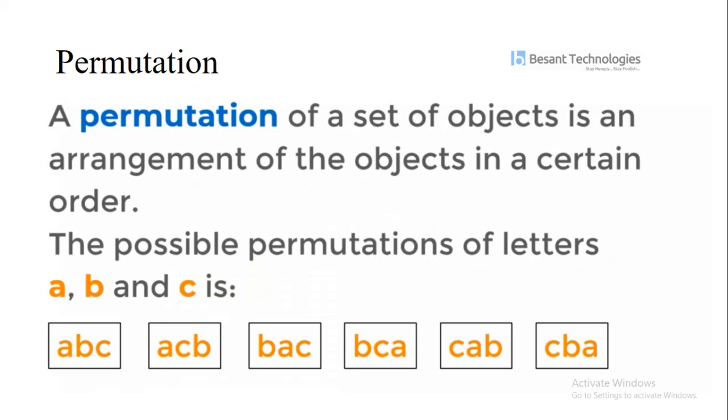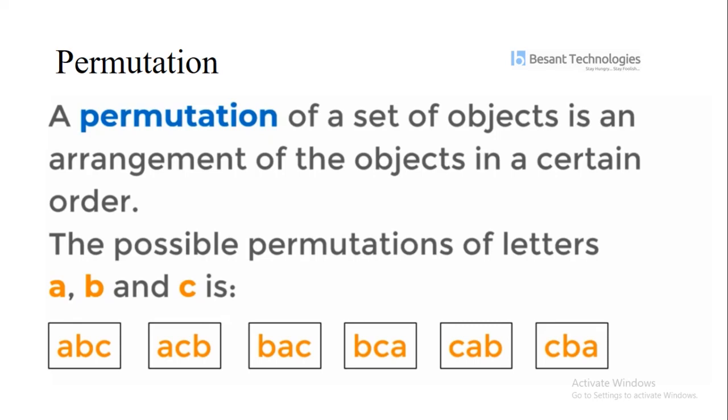Now we have permutation and combination in our probability. So what is permutation? Permutation is an arrangement of a set of objects in a certain order. The possible permutations of the letters A, B and C come like this.